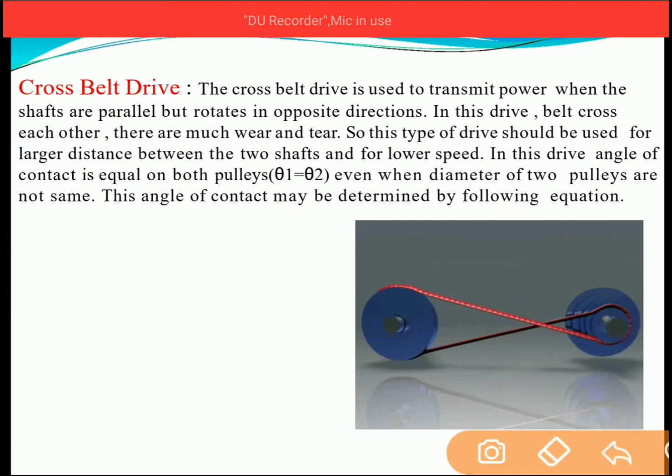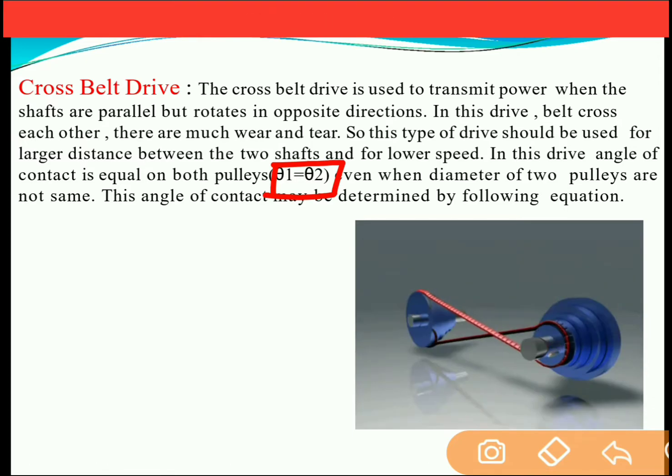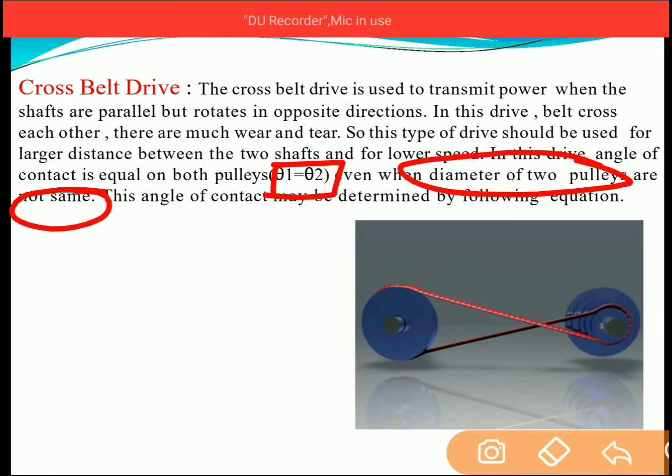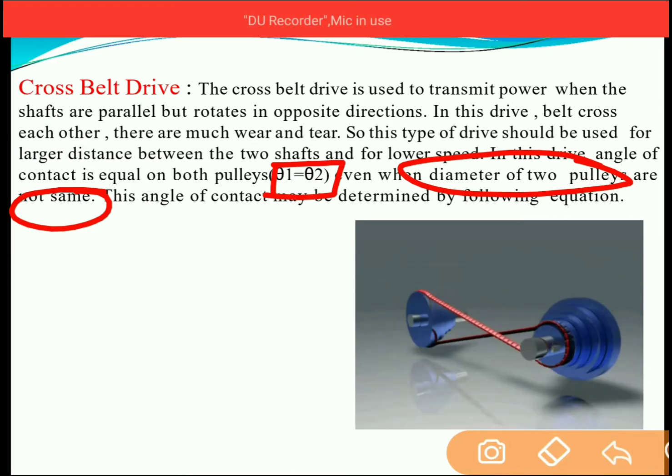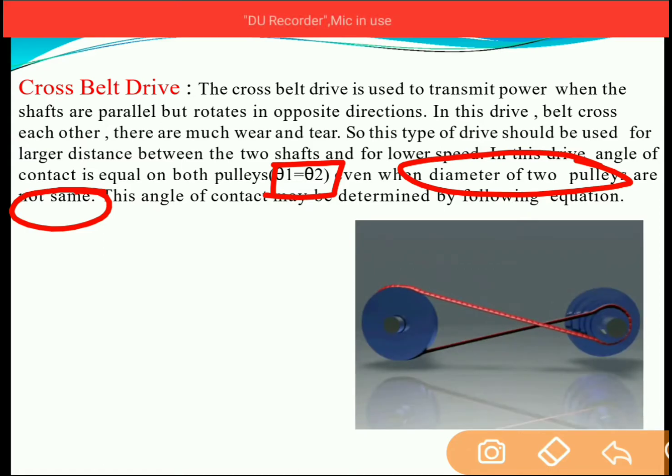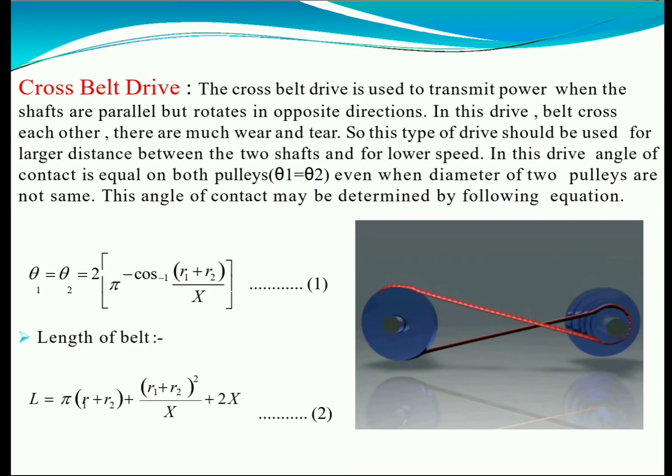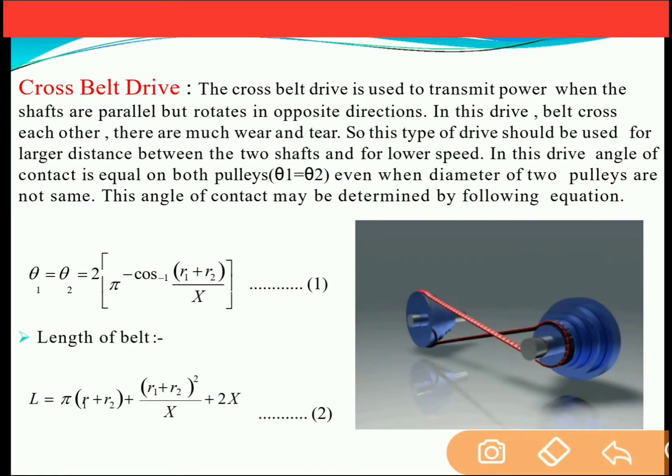So this point is very important. The angle of contact or arc of contact for the driving pulley and the driven pulley are both the same even when the diameters of the two pulleys are not the same. In the case of the open belt drive, theta 1 and theta 2 are not the same. For the smaller pulley, theta 2 will be less than 180 degrees and for the larger pulley, theta 1 will be greater than 180 degrees. But in the cross belt drive, both are the same even though the diameters of both pulleys are not the same.